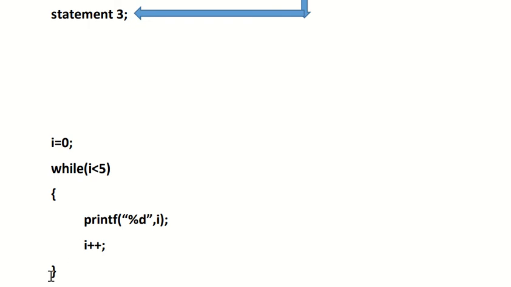Okay, then closing bracket means what? Again we have to check the while loop condition. Again you have to go back, but with the new value of I, not 0. So now 1 less than 5, again it is true, again inside of while loop. So likewise 0, 1, 2, 3, 4. But when I equal to 5, okay, so here 5 less than 5. So we know that condition is false. So directly come out from while loop.